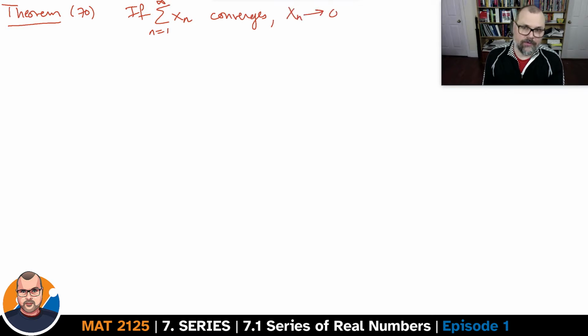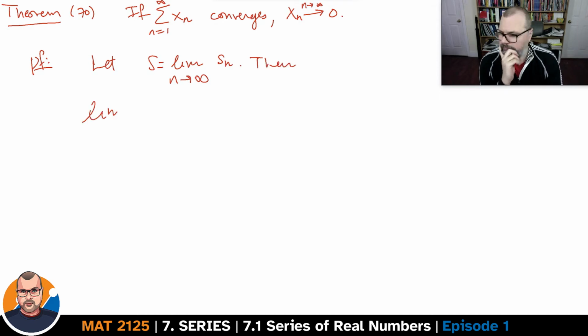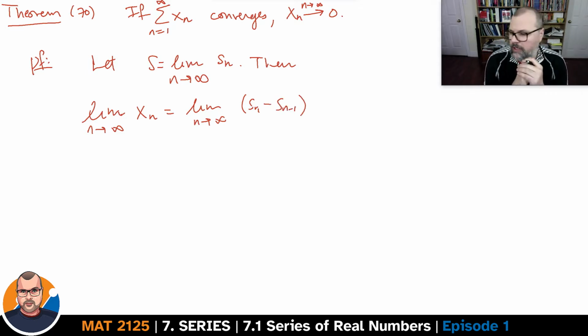If a series converges, then the terms of the series have to go to 0 when n goes to infinity. How do we show that? Well, if the series converges with sum S, the limit of the partial sums, what can we say about the limit of the x_n's? That would be the limit of the nth partial sum minus the (n minus 1)th partial sum.